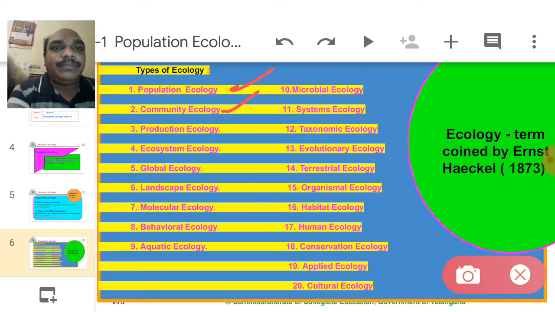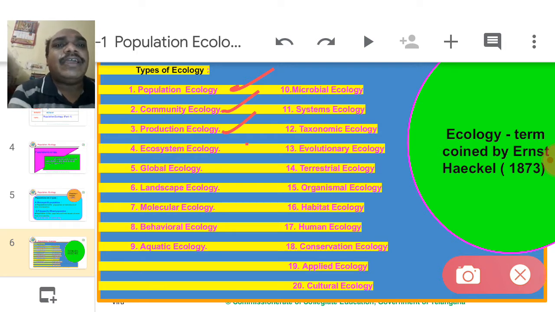Production ecology. It is completely dependent on solar energy and linked with energy flow. Ecosystem ecology. Ecosystems are of many types, and every ecosystem has some particular characters, for example pond ecosystem, river ecosystem, forest ecosystem, grassland ecosystem.